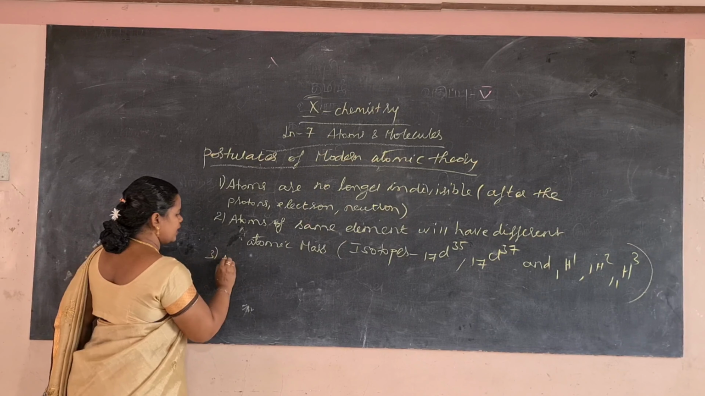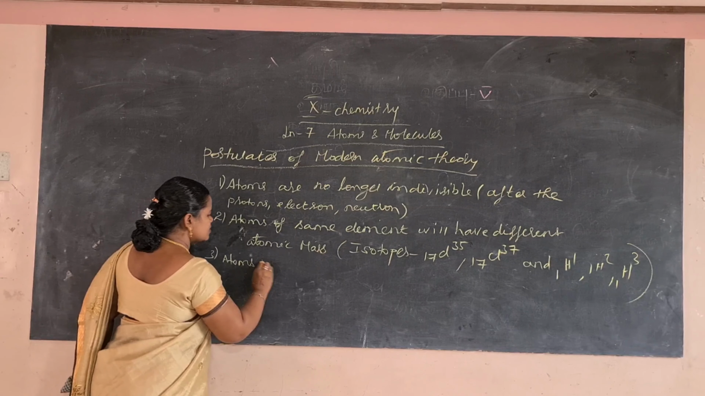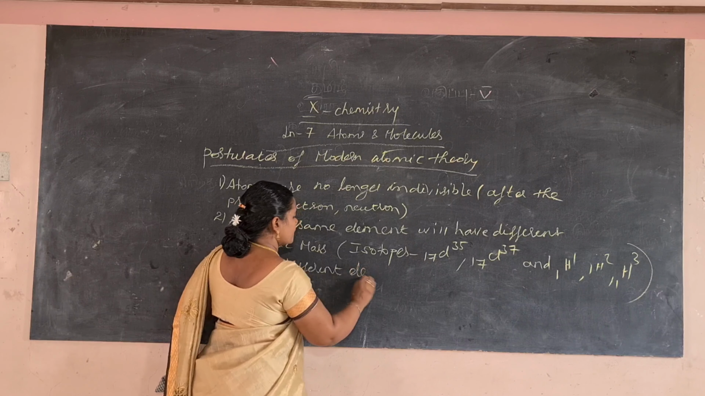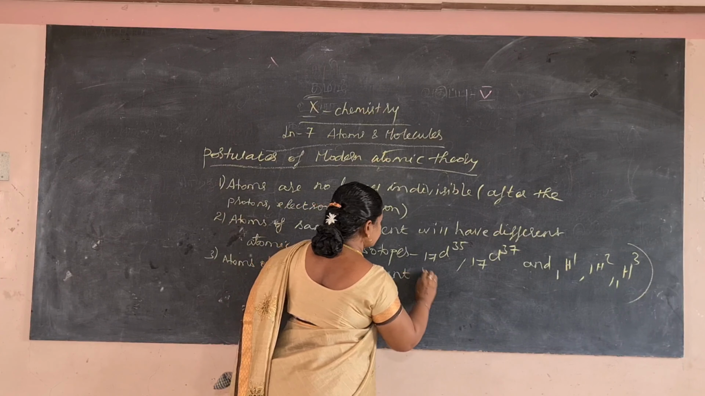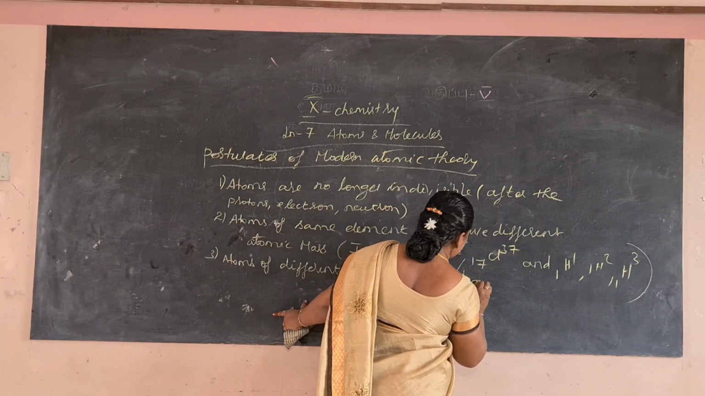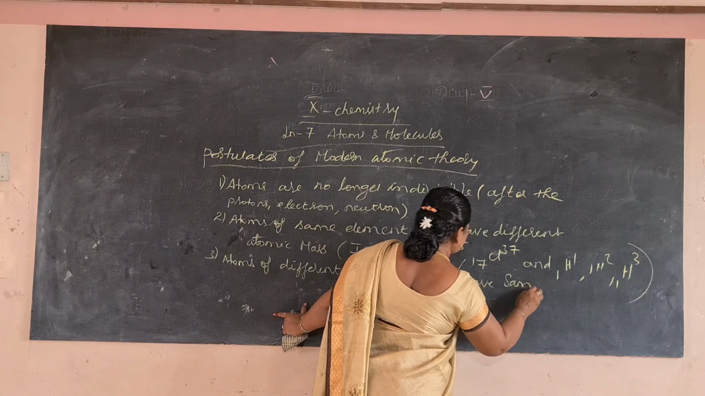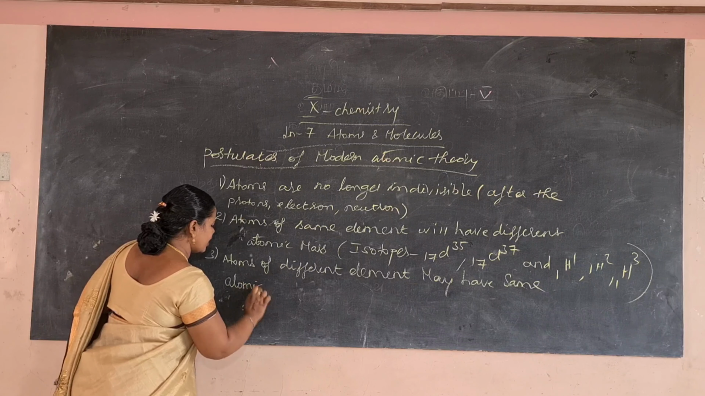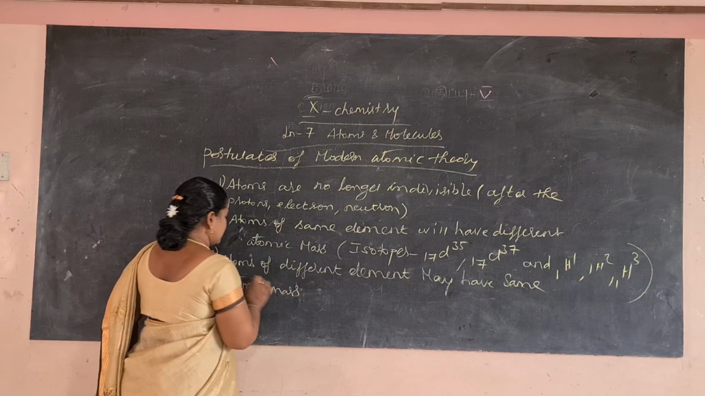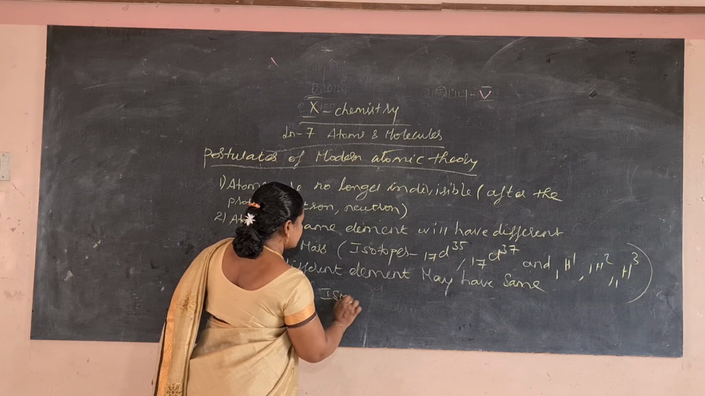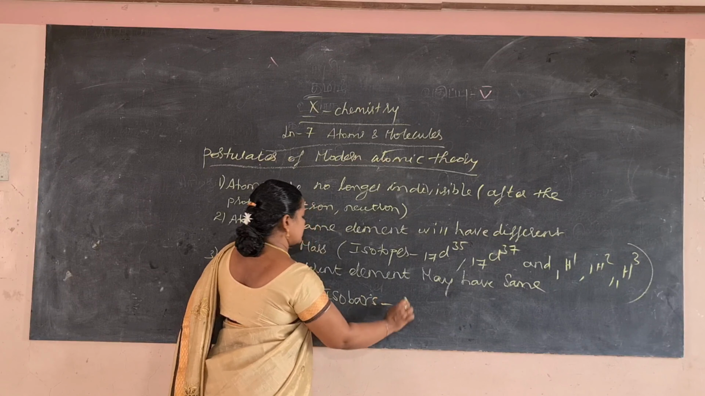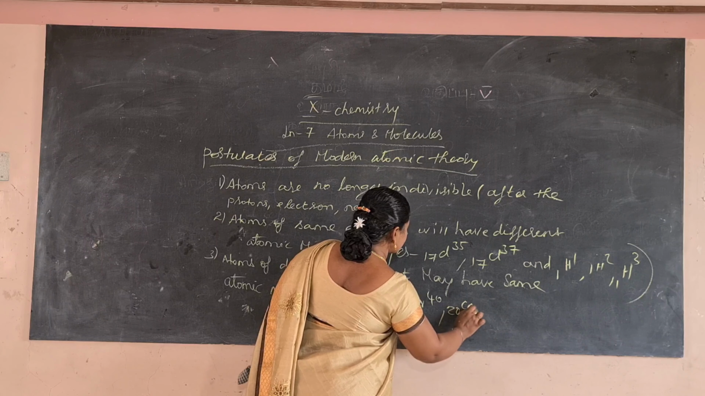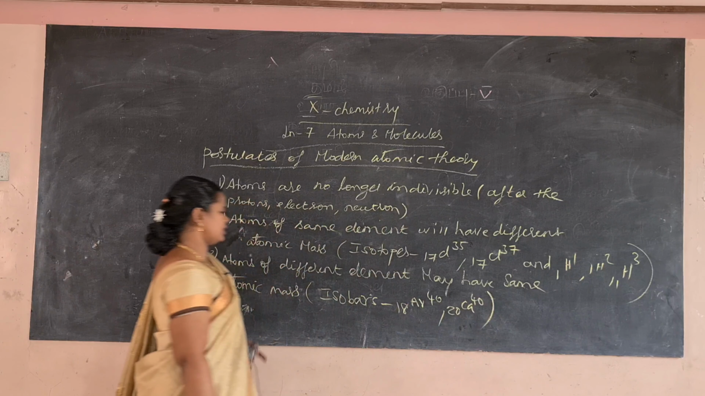And the third postulate: atoms of different elements may have the same atomic mass, after the discovery of isobars. Examples of isobars are argon-40 with atomic number 18 and calcium-40 with atomic number 20.